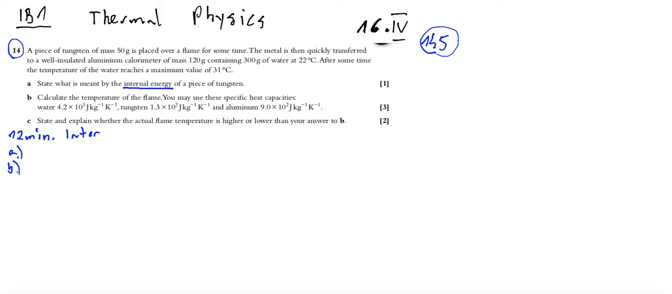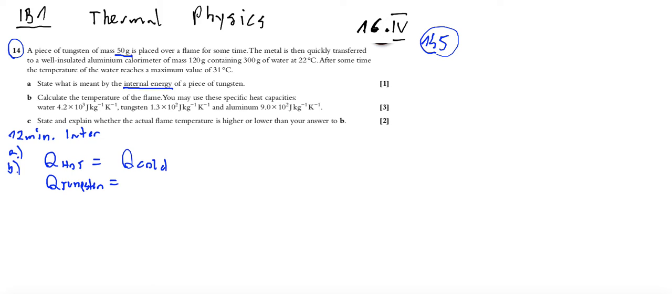You may use these specific heat capacities. Water has 4.2 times 10 to the power of 3, tungsten has 1.3 times 10 to the power of 2, aluminum has 9.0 times 10 to the power of 2. Again, law of conservation of energy. Energy which is lost by hot is taken by cold, and the assumption is that no energy is lost to the surroundings. The hot here is a piece of tungsten of mass 50 grams, which is placed over a flame for some time. So hot is tungsten.